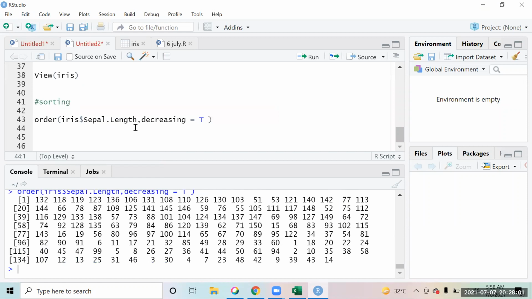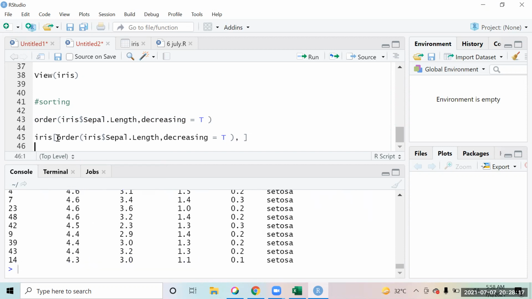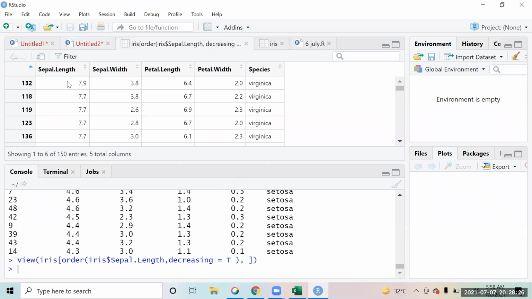Now I will use this as an input, like the same thing that we did with the vectors. I have my data frame that is iris. I'm going to say that I want all the rows in this order, comma, all the columns. If I run this, let me put it in the view. You will see our data is coming in the decreasing order of the sepal length.